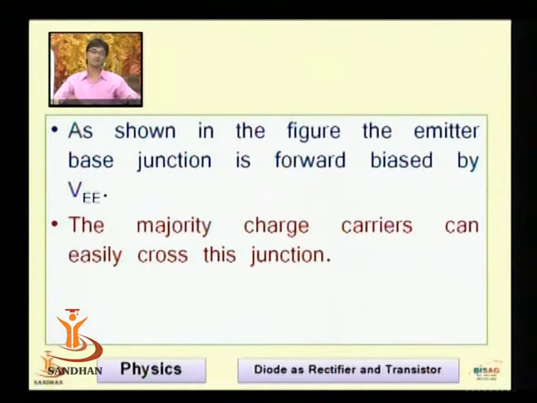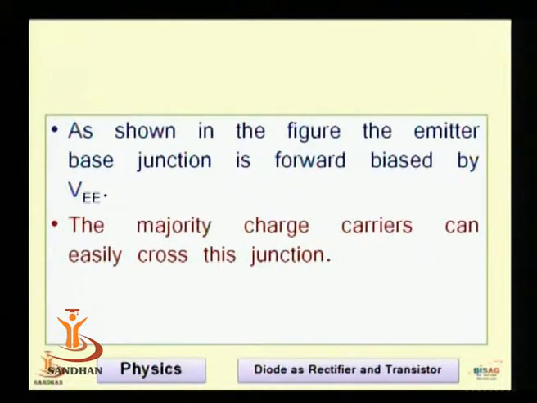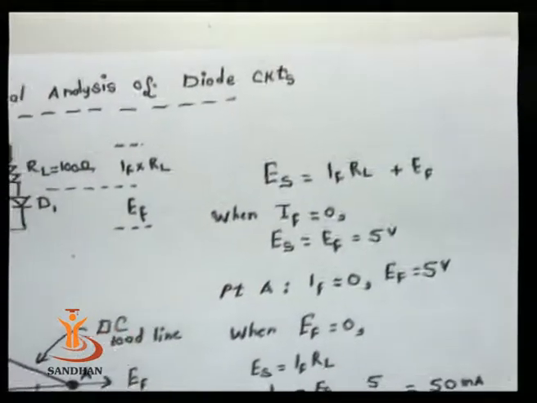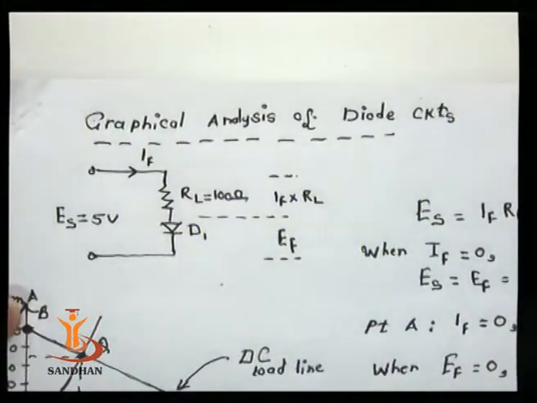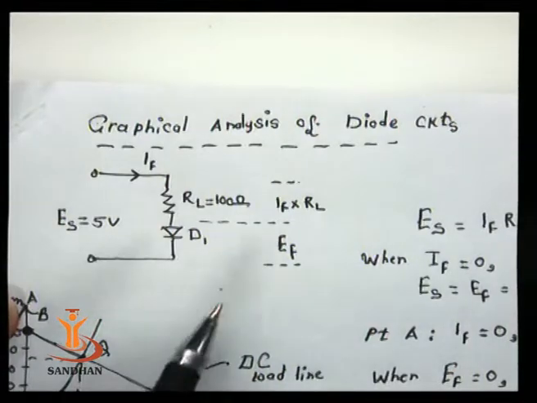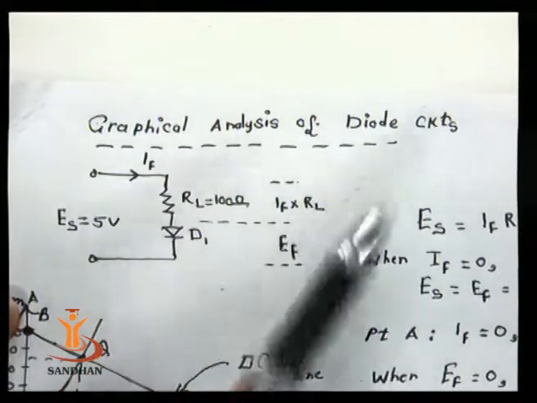Now, before moving into the transistor part, let me clear the word, the DC load line, which is a word related to diodes. So, graphical analysis of diode says that, let us try to see that on the screen. If you try to see here, we are interested in graphical analysis of diode circuits.